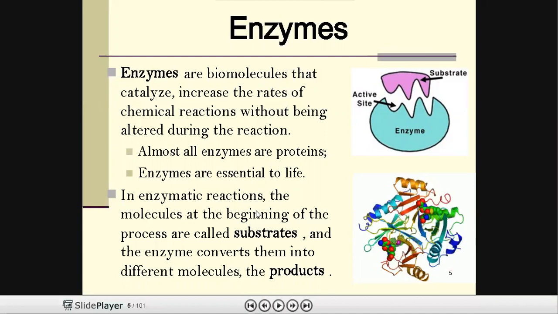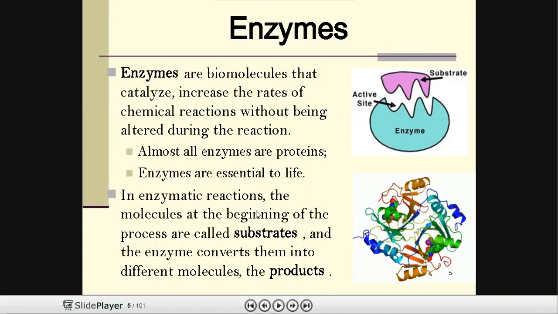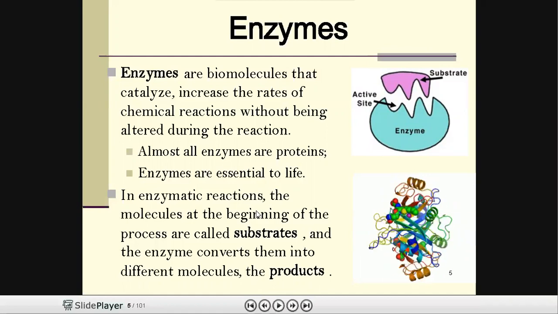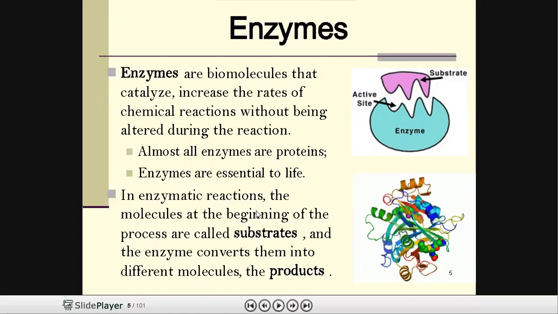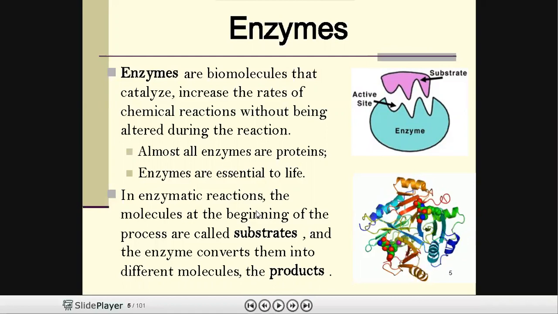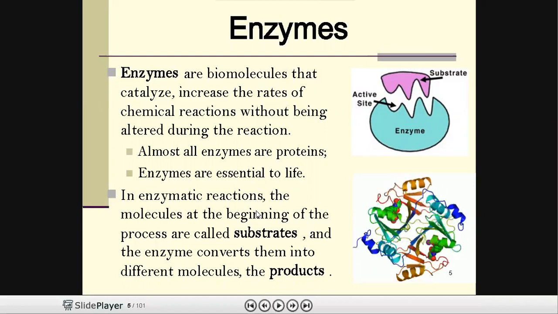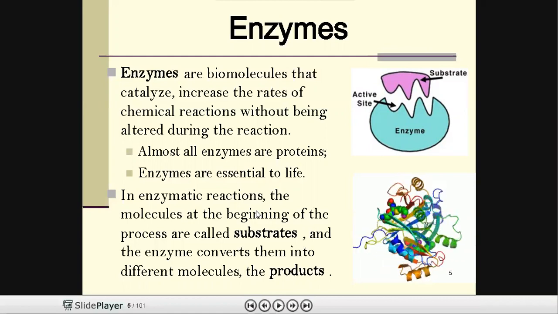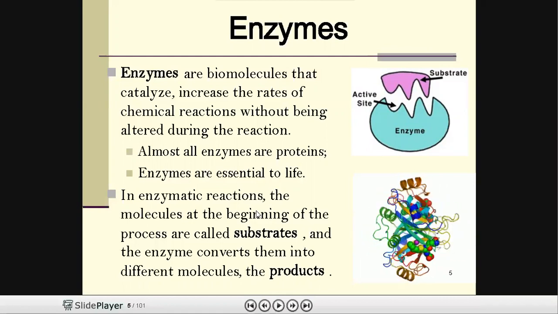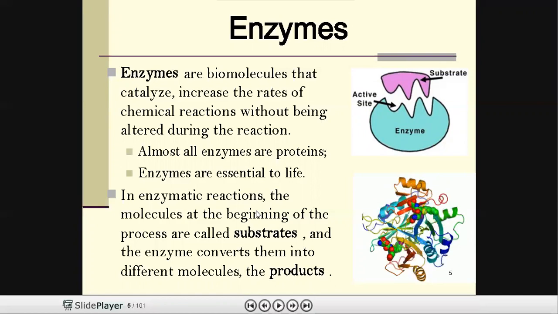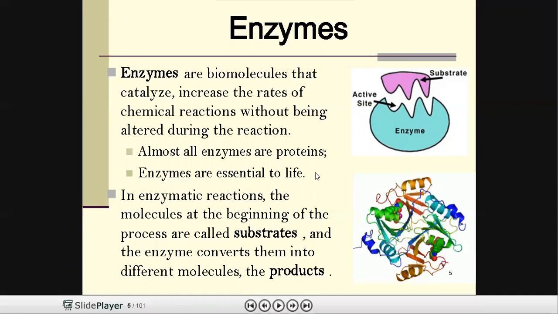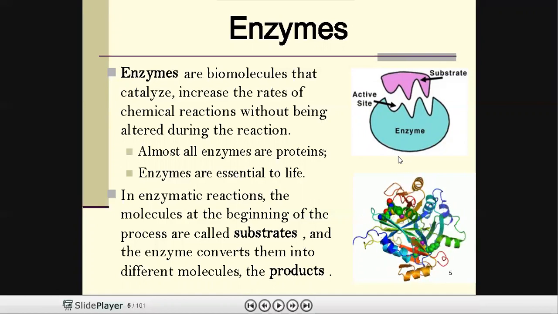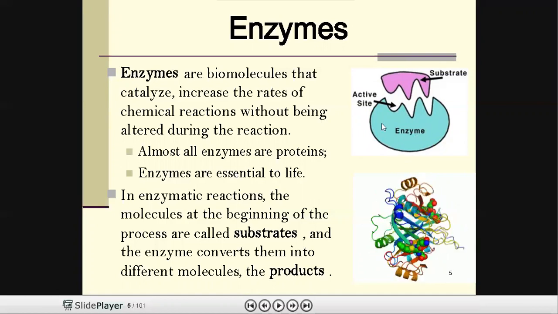Enzymes are essential to the life for animals and plants, and these enzymes are protein in nature, colloidal, and thermolabile in character, and specific in their actions. Almost all the enzymes are protein in nature, so they are made up of protein.